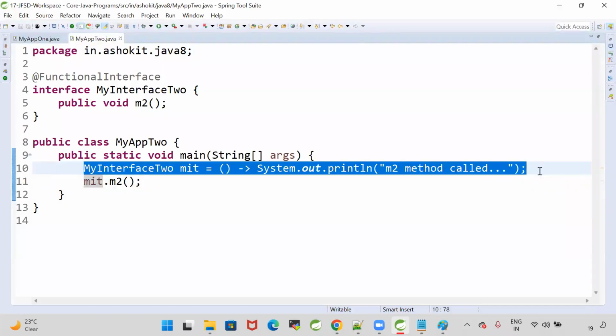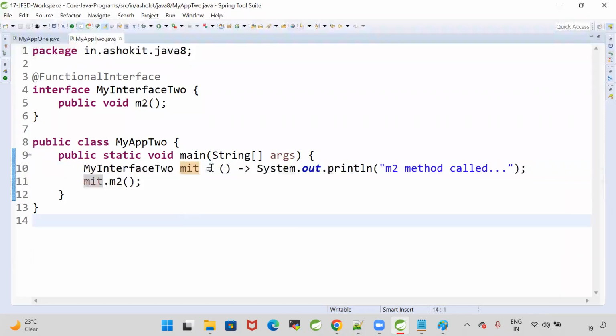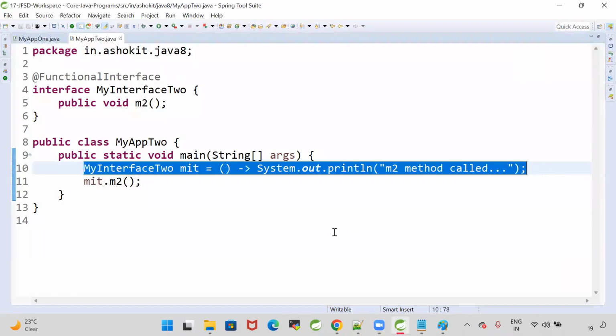Using that variable, we are invoking the lambda function, the anonymous function. Fine, perfect. We understood a basic lambda, how to write it, and how to invoke it.